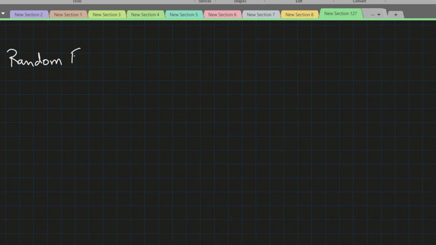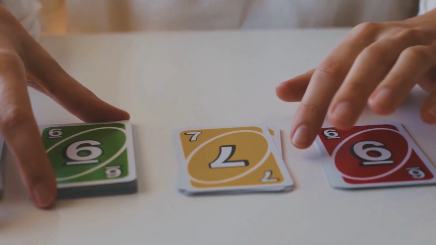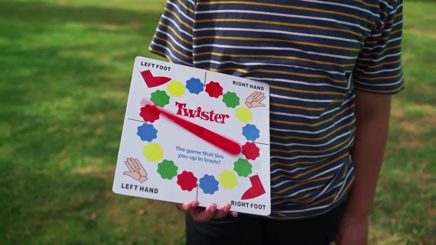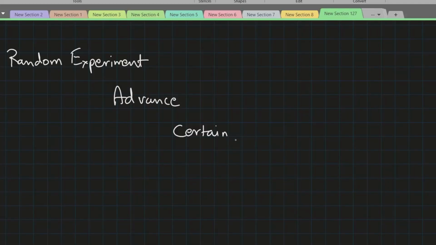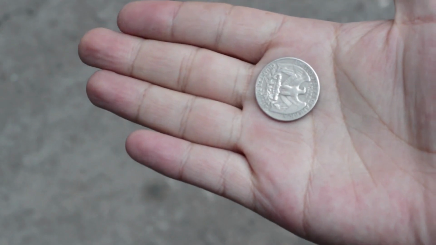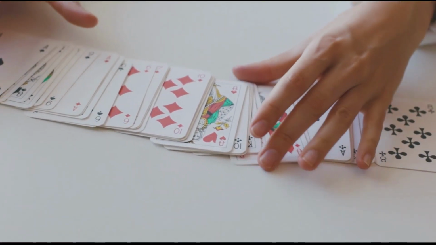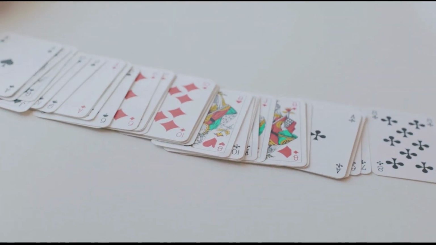Random experiment. The experiment in which all possible results are known in advance but none of them can be predicted with certainty, and there is equal possibility for each result, is known as random experiment. For example, tossing a coin, throwing a die, picking a card from a pack of well-shuffled playing cards, etc.